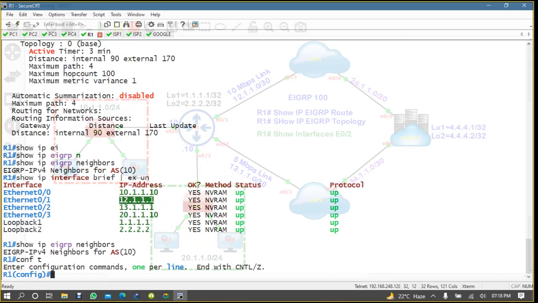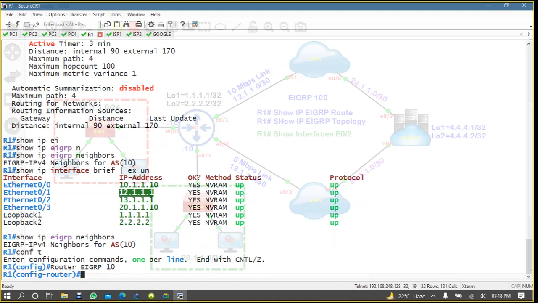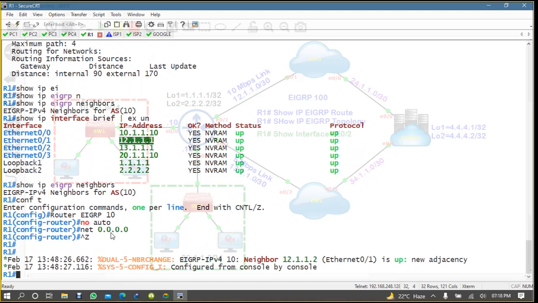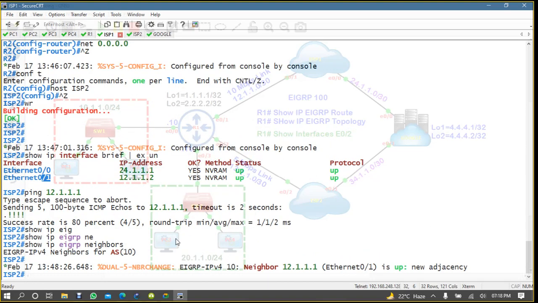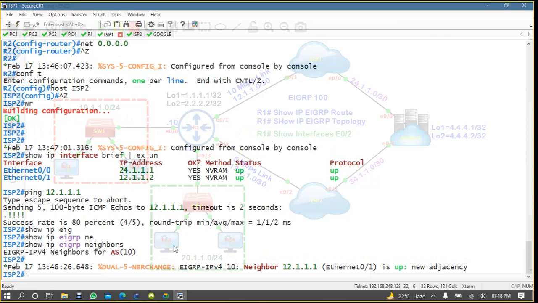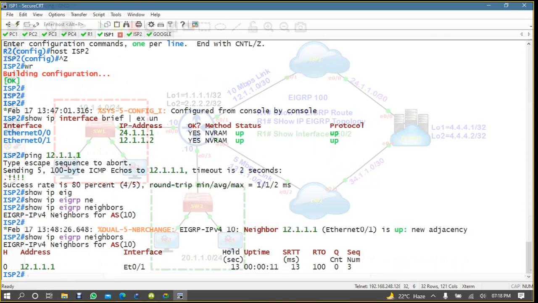Conf t, router eigrp 10, no auto-summary, network. Now see, okay, now neighborship is up. So R1 and ISP1 is okay now. Neighborship is up and you can check here, neighborship is there.